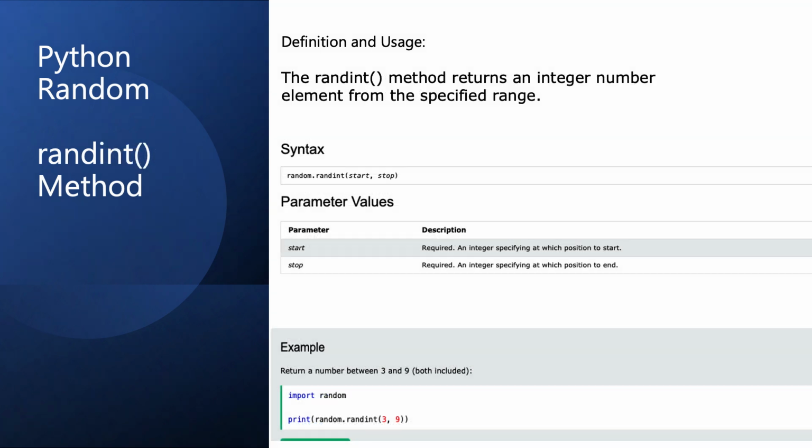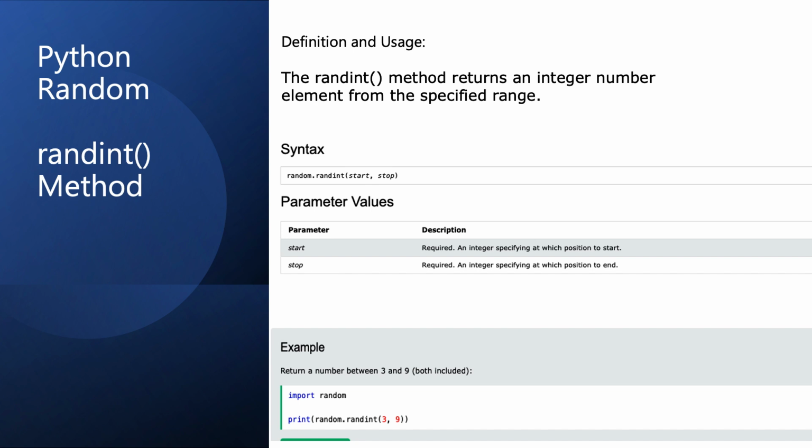Now, if you don't want to generate a floating number between 0 and 1, but instead you want to generate actual numbers like integers, then the randint method is the way to go. It takes two arguments, start and stop, so you can control what numbers are returned. And the stop argument is actually included in the number generation. So in the code example provided here, we start at 3 and stop at 9. This means that the randint method can return a random number as either 3, 4, 5, 6, 7, 8, and also 9.